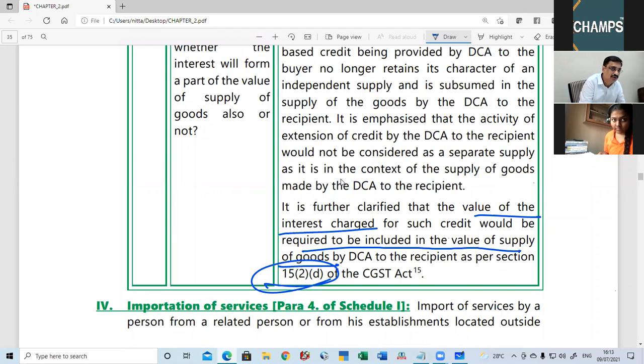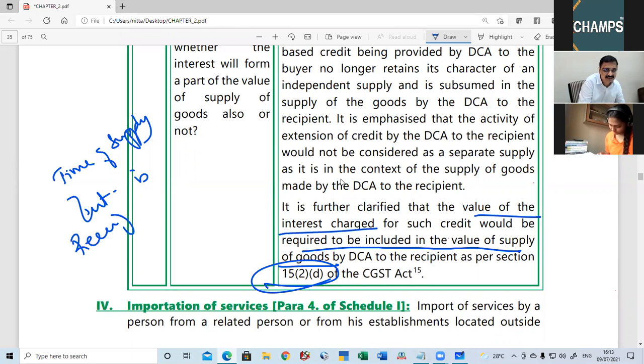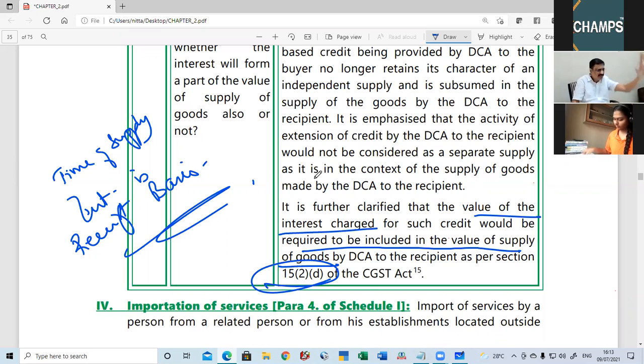And also the time of supply for interest is receipt basis. That you should understand. Of course, we will understand that when we go into the time of supply.